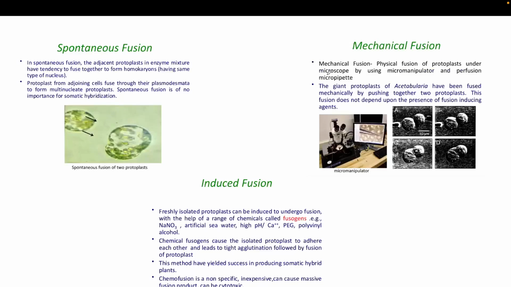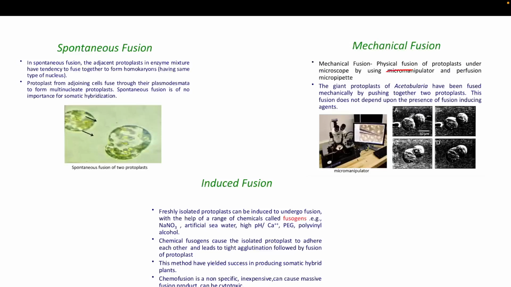Okay, the second one is mechanical fusion, or you can say the physical fusion of protoplasts under the microscope by using a micromanipulator and perfusion micropipette. There is a needle-type instrument called the micromanipulator.